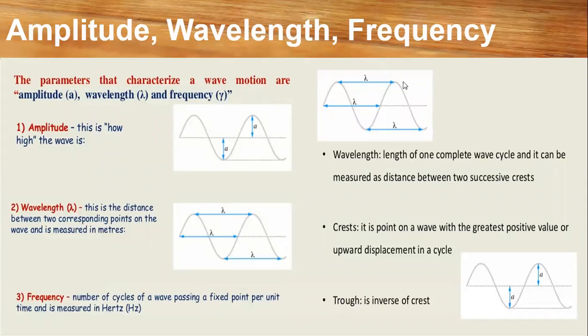Okay, and see here how they can measure. So wavelength is the length of one complete wave cycle. It can be measured as the distance between two successive crests. Okay, so what is meant by crest and all, we will see later on in the next slide.